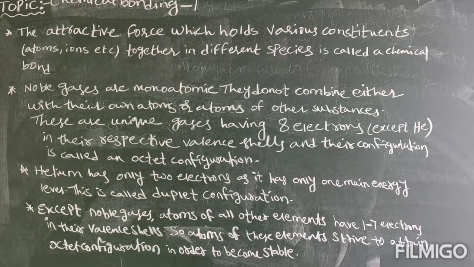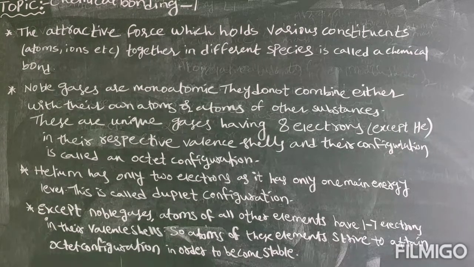These are unique gases having 8 electrons except helium in their respective valency shells, and their configuration is called an octet configuration. Helium has only 2 electrons as it has only one main energy level. So this is called duplet configuration.